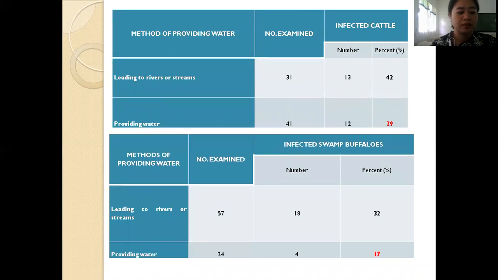These tables show the distribution of infected cattle and swamp buffalo that carry the gene that expresses cathepsin B3 in their blood samples according to the methods of providing water, wherein 42% of cattle and 32% of swamp buffaloes that drink water from the rivers or stream were carrying the gene, while 29% cattle and 70% swamp buffaloes that were provided water from the well, stream, or rivers might be infected with the gene carrying cathepsin B3.